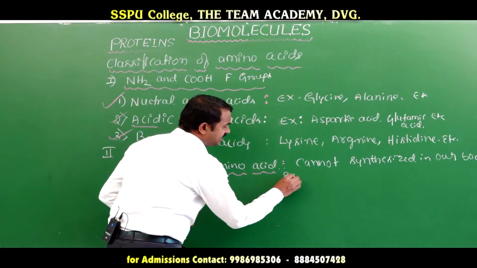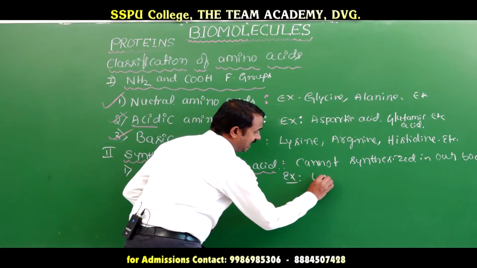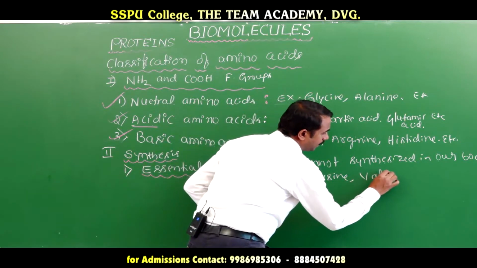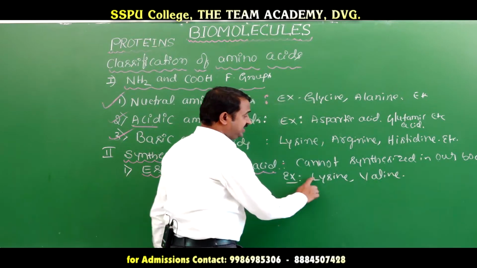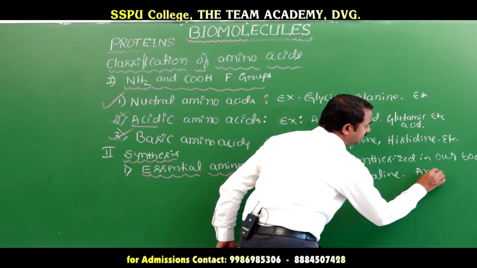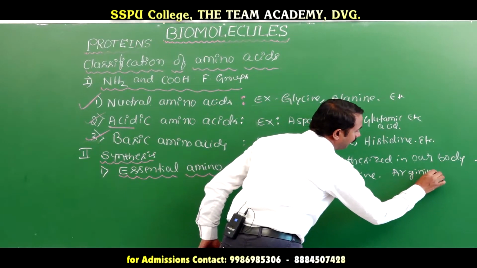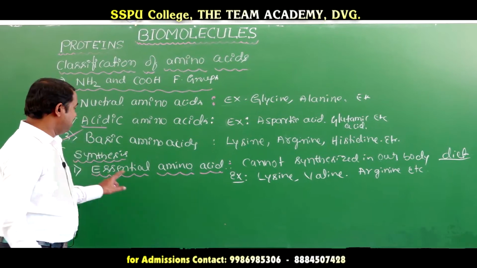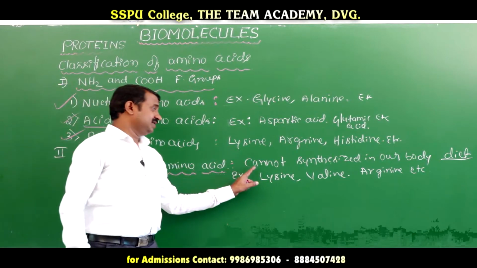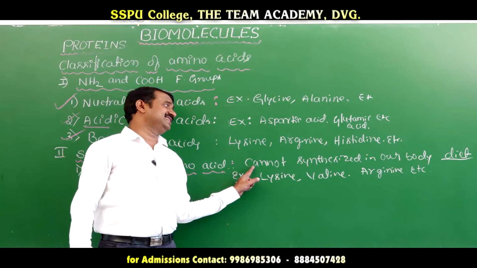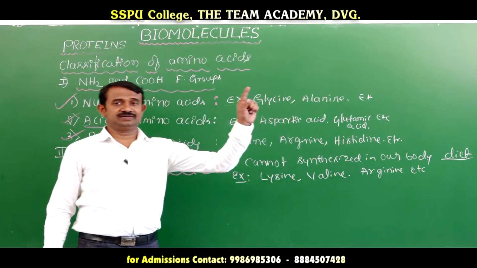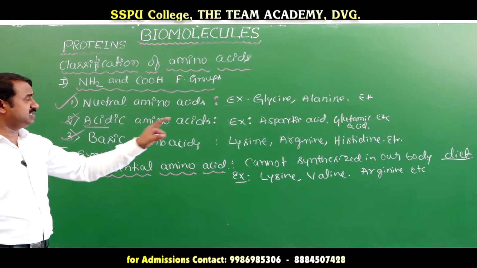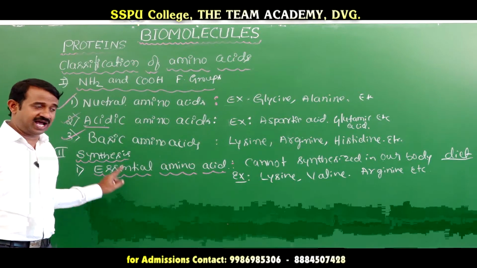Examples of essential amino acids are lysine, valine, arginine, etc. These are the essential amino acids which cannot be synthesized in our body and must be obtained in the diet.